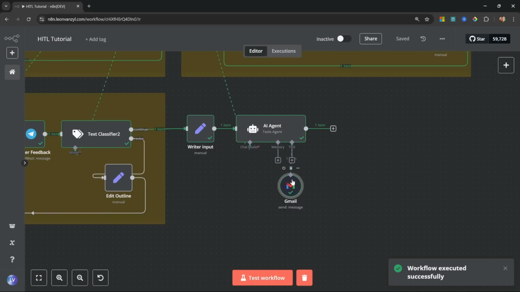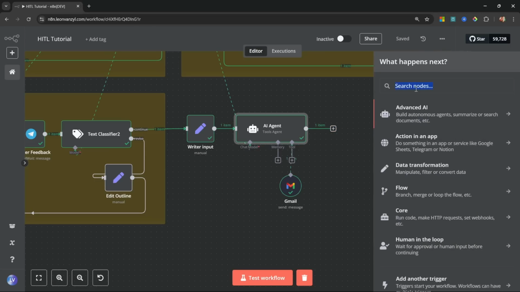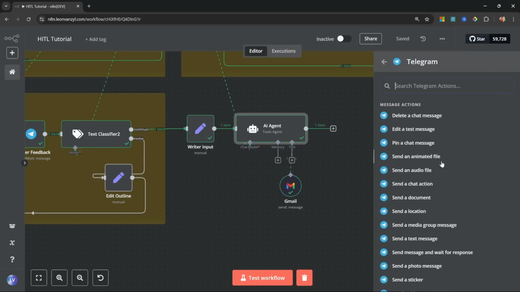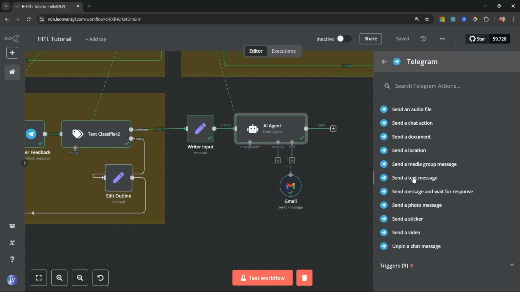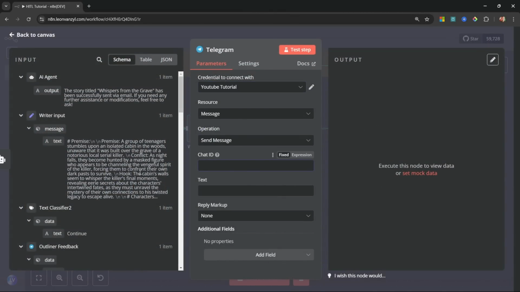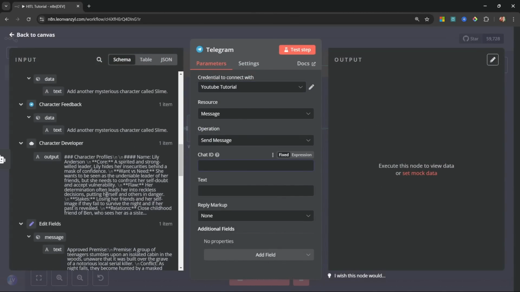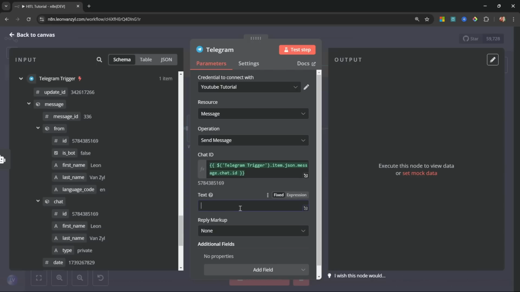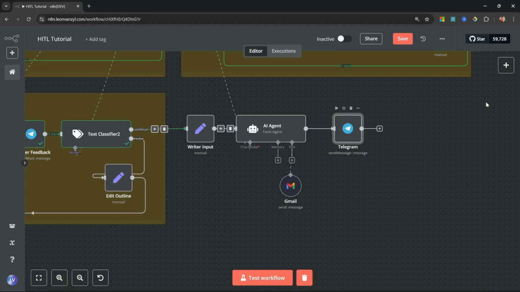The email was sent. We just didn't get any feedback on Telegram, but we can fix that just by adding another node. So we could search for Telegram. On the Telegram we can select send a text message. We can select our credentials. We can also grab our chat ID. So if I scroll down to Telegram trigger, we can add the chat ID. We can also just add some generic text like the story was sent to your email address. So if we had to run this again, we will get some feedback back on Telegram.